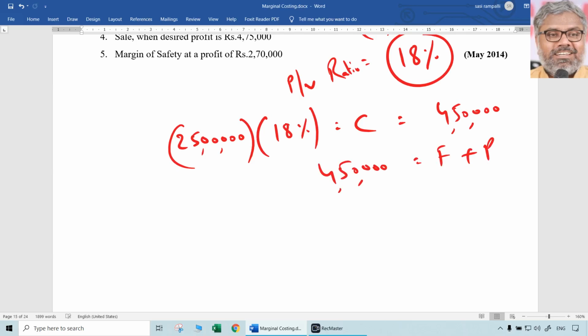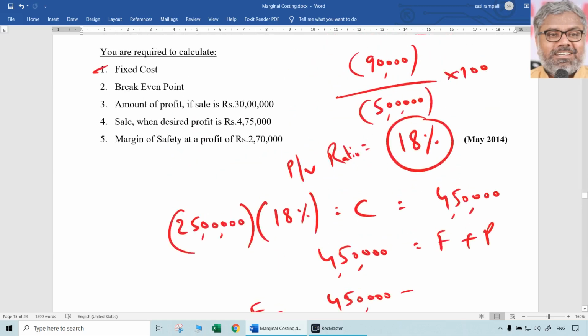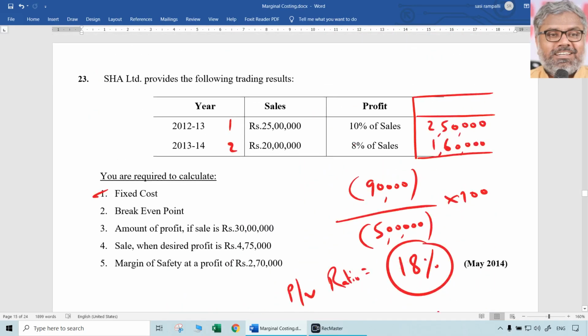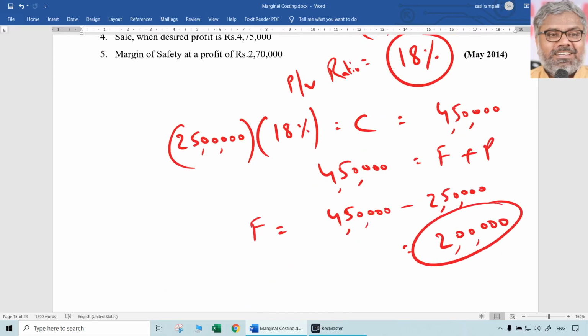What is asked here? Fixed cost. How to know that? 4,50,000 minus profit. So fixed cost is how much? 4,50,000 minus, you have to take the profit of that year only. Which year sales have you taken? 25 lakhs sales you have taken, means 2,50,000 was the profit. So 2,50,000 profit of that year, if you reduce it, how much is the fixed cost? Exactly 2 lakhs. That is the answer for the first question.